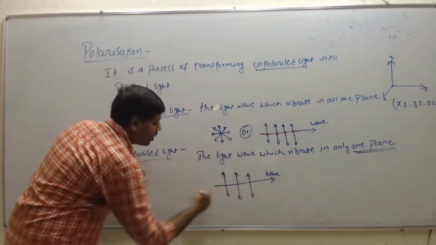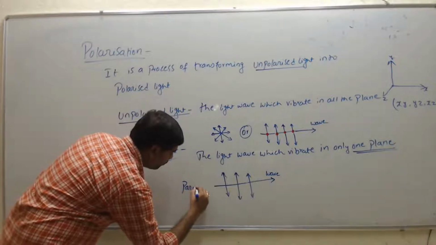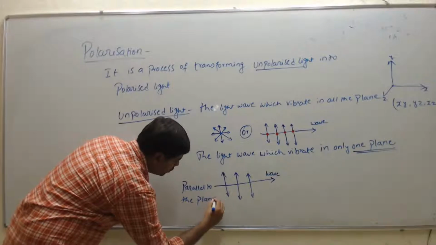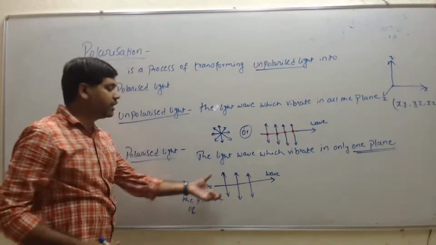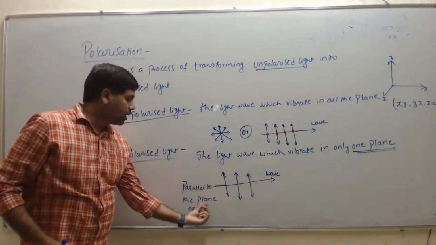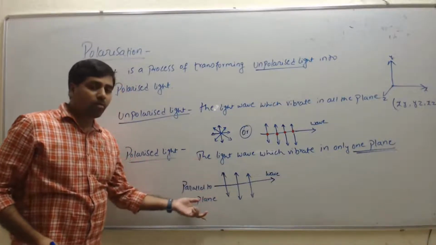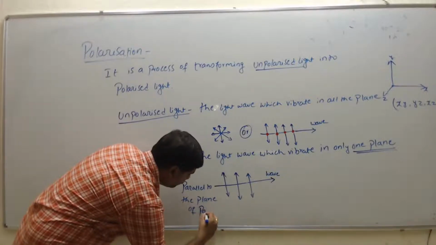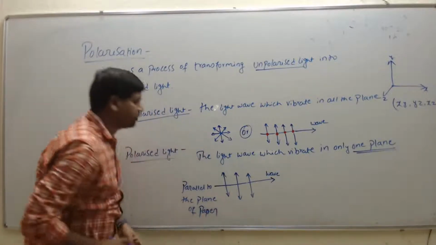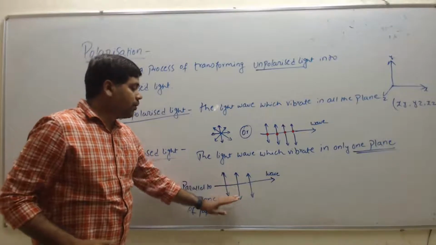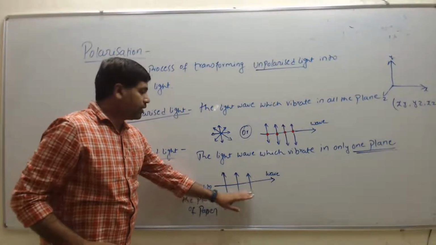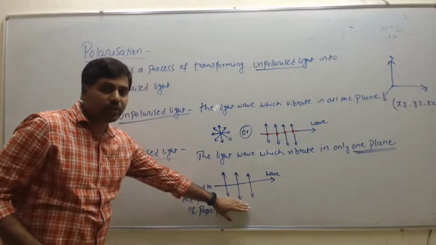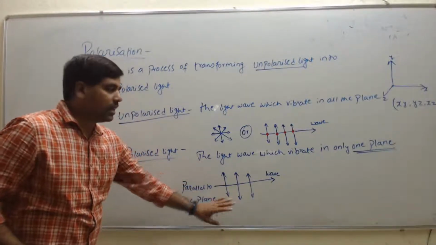That is, these are parallel to the plane of paper. Here we have the board, so it is parallel to the plane of the board, but in general we say paper. These vibrations are parallel to the plane of paper. Then this gives the polarized light. So this is the representation for the polarized light.